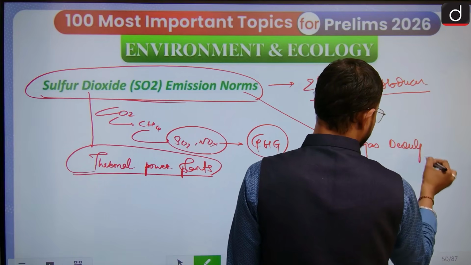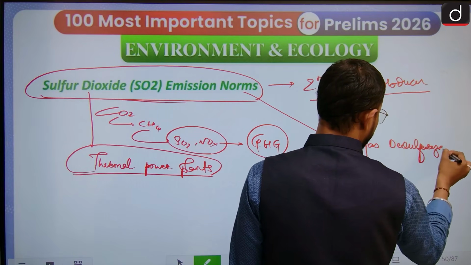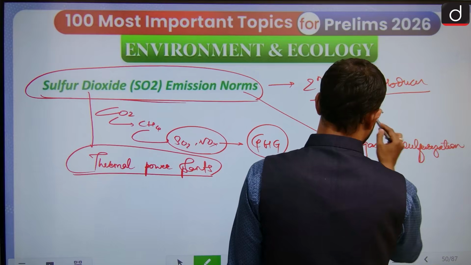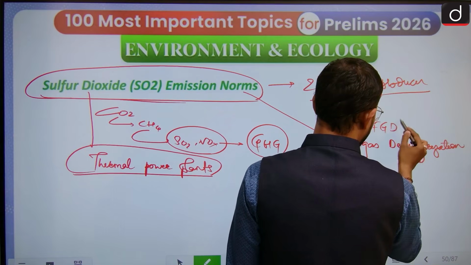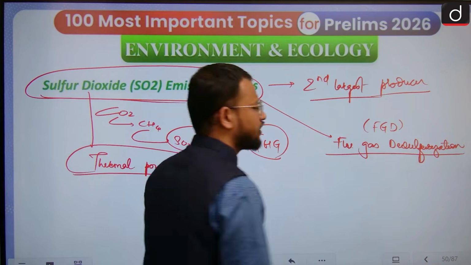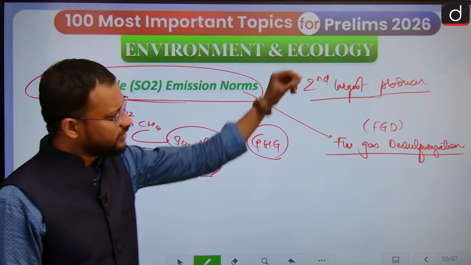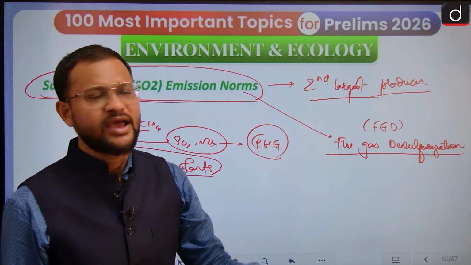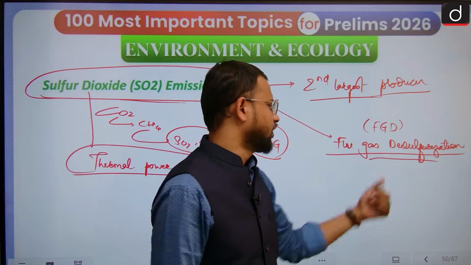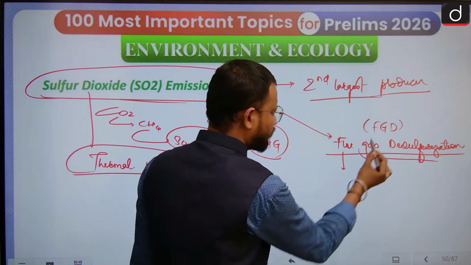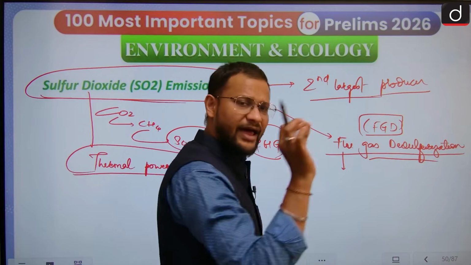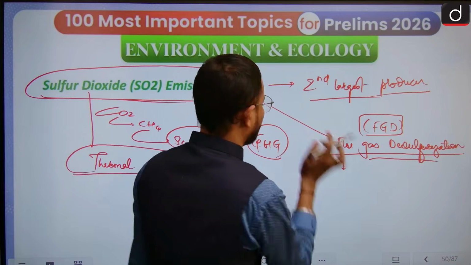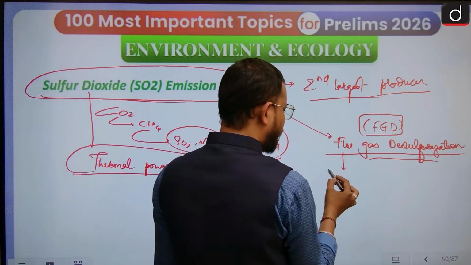Now, in order to control this emission, we have a process, flue gas desulfurization. FGD, flue gas desulfurization, simply represents desulfurization. It means converting sulfur into some other product and reducing its emission. So flue gas desulfurization, or FGD, as I said, has been made mandatory under this norm for all operating